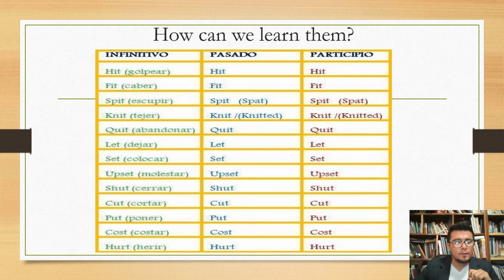In the second one, fit, fit, fit. Split, split, split. Knit, knit, knit. It's the same structure, the same word for every kind of time, and we can learn them so easily.